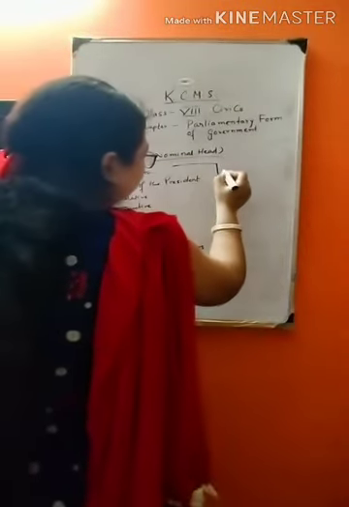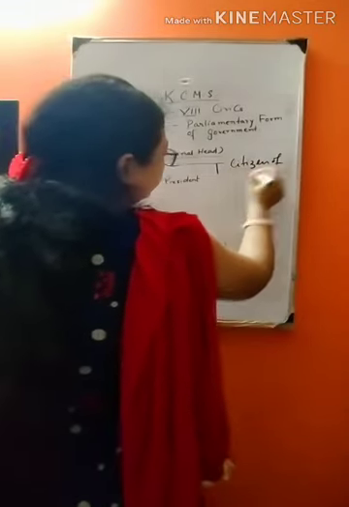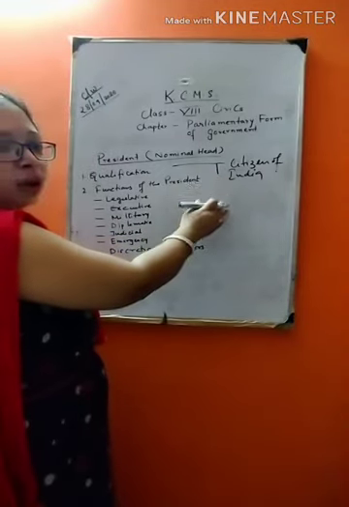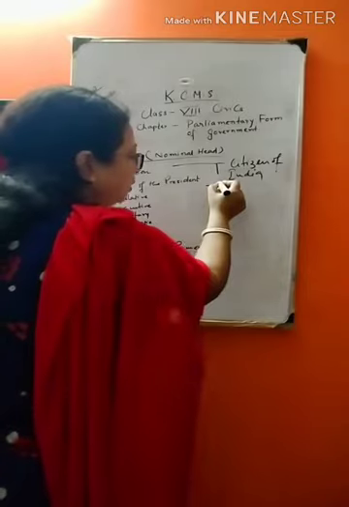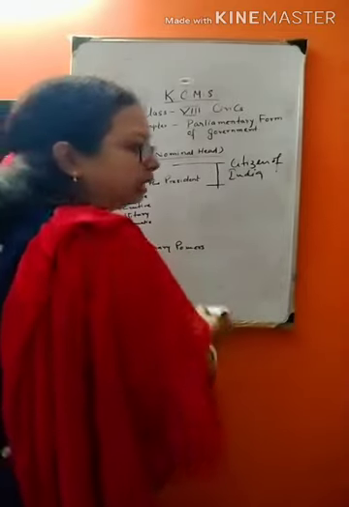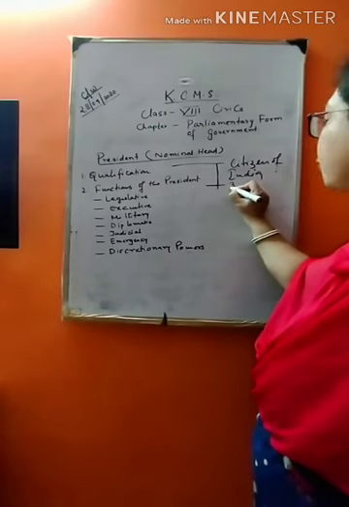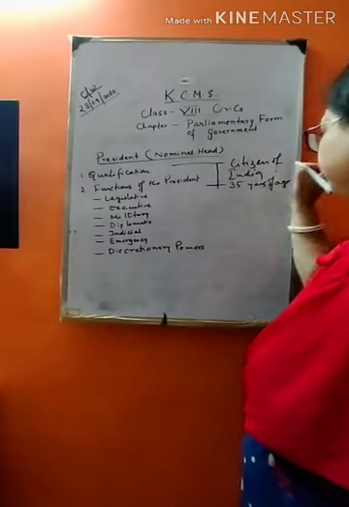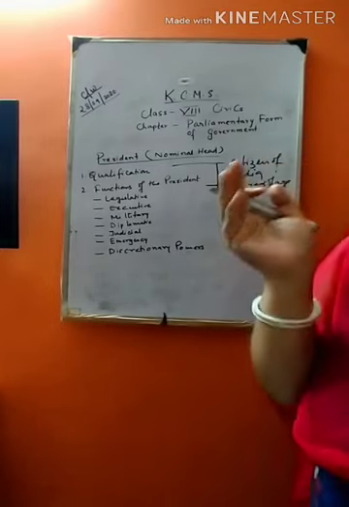Second qualification, he should be at least 35 years of age.